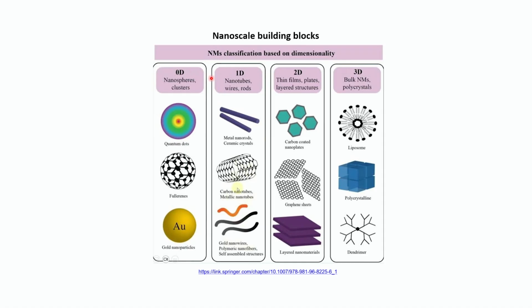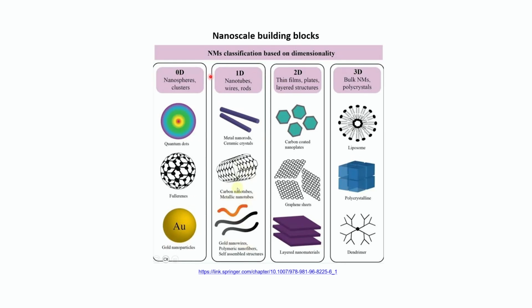That is 0-dimensional nanomaterials, 1-dimensional nanomaterials, 2-dimensional nanomaterials, and 3-dimensional nanomaterials. In this category, there are nanospheres and nanoclusters, quantum dots, fullerenes, and gold nanoparticles. These are all 0-dimensional nanomaterials. Here the electrons are confined in all three directions. They cannot move in any dimension, so your electron is confined in all directions. So these are quantum dots, fullerenes, and gold nanoparticles.